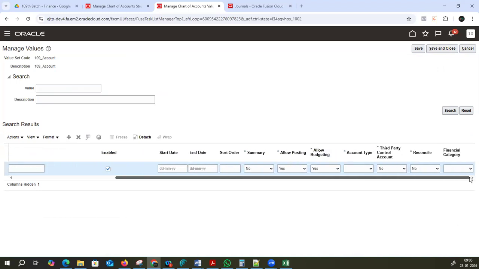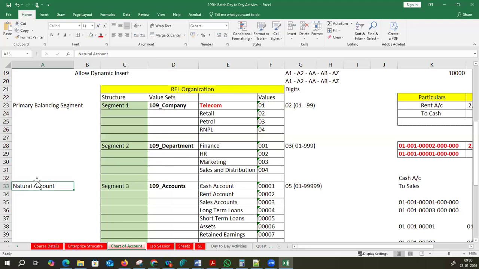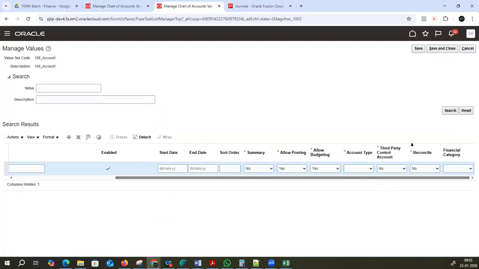But still here, see, so many accounts have come up. Why have these come up? Because of the segment label. The segment label we have given: for the company we gave primary balancing, and for the account we have given the natural account. This label is giving you these kinds of options.